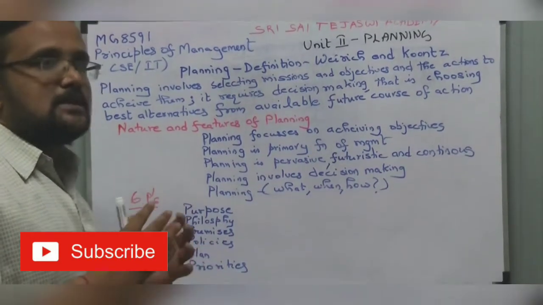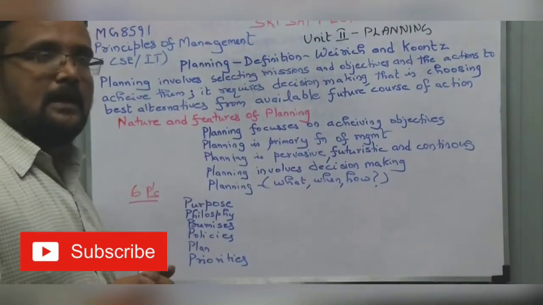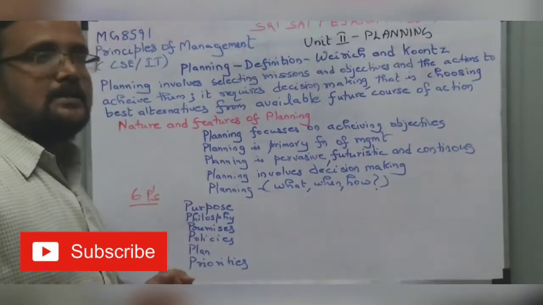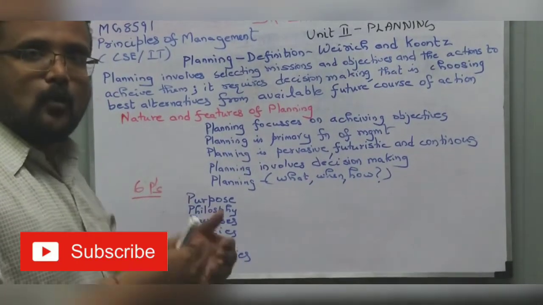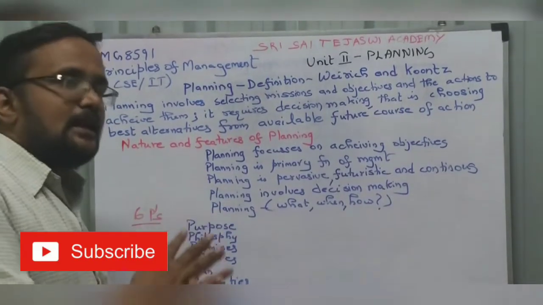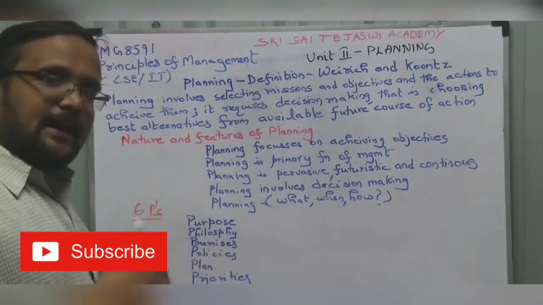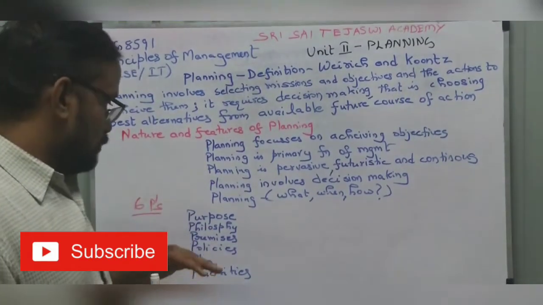Philosophy. So, certain companies will have a philanthropic outlook. Certain companies will be profit minded. Certain will be service oriented. Certain will be manufacturing. So, what is the philosophy around which we are going to build the company? Premises. So, internal, external. We will see premises in detail in the next video. Now, we will see just one.